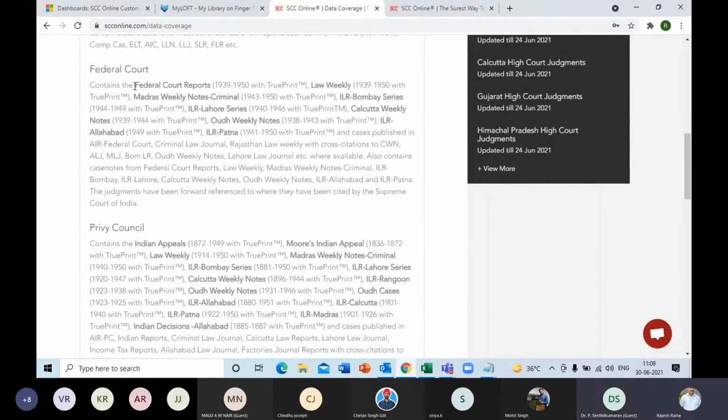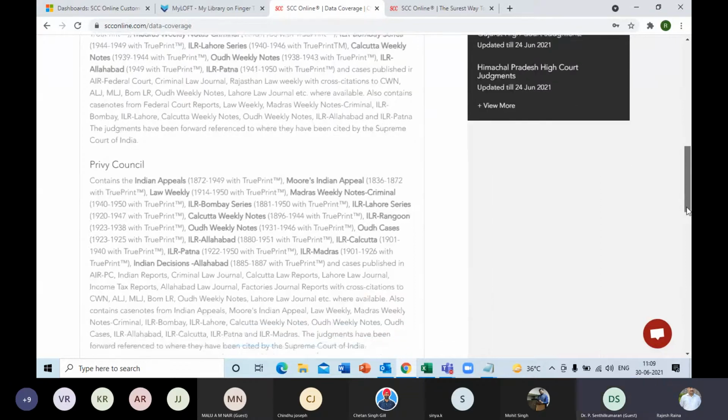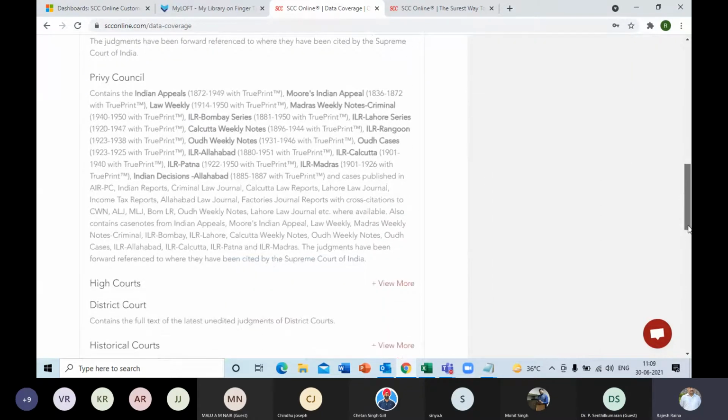There you will also find certain publishings highlighted, along with a mention of True Print. These are the journals or publishers with whom we have a regular tie-up, and therefore we provide the exact photo of your print journal for all these publishings.